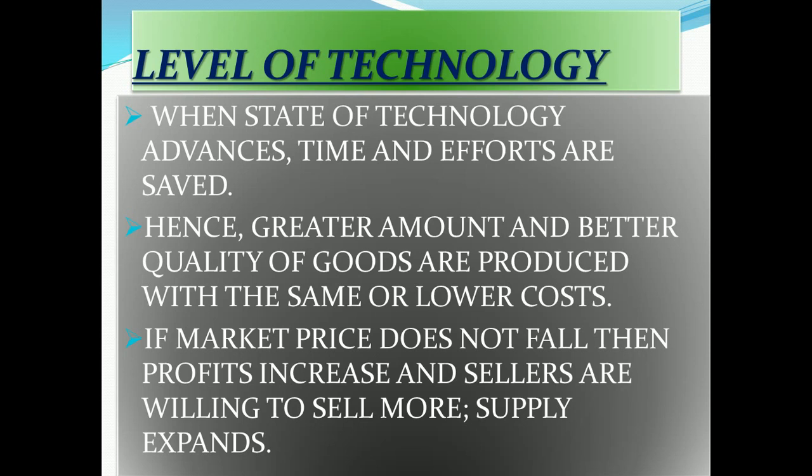So when the level of technology increases, there is a possibility of higher profit, so suppliers are ready to supply their goods. So when the level of technology increases, supply also increases. There is no chance of an increase in price at that time, but suppliers are ready to earn maximum profit, so they bring their supply to the market for selling.